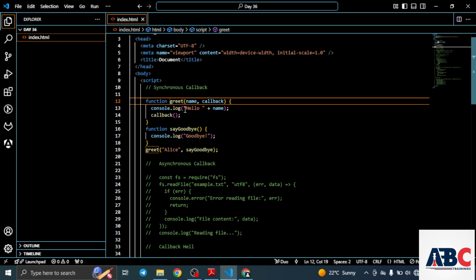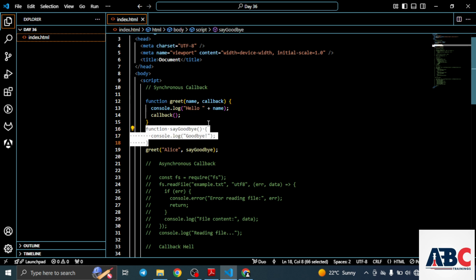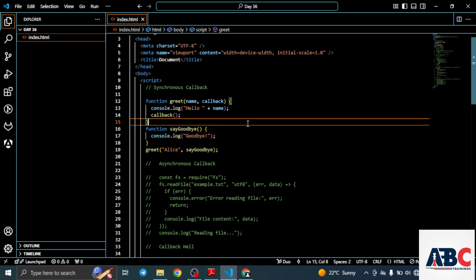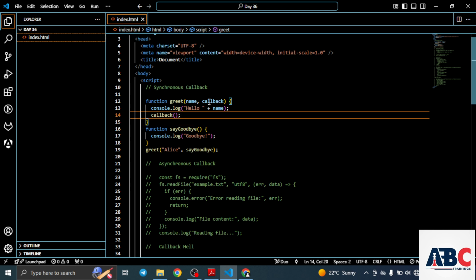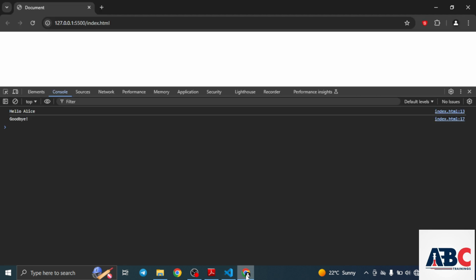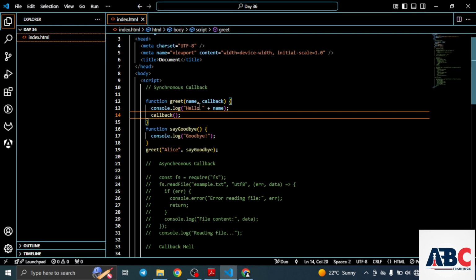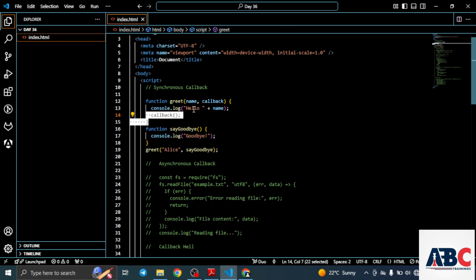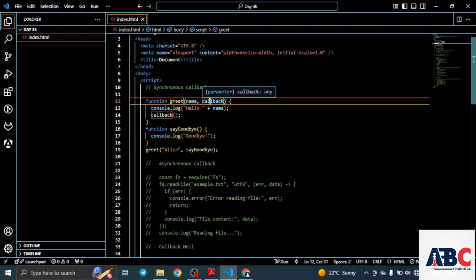the greet function, and we have declared the function sayGoodbye, and we have executed it here. Say goodbye console.log, and we have seen the result for this: hello Alice and goodbye. In the code also, hello, and we have declared Alice and sayGoodbye here. We have passed the callback function as a parameter to the greet function. This is a synchronous callback.